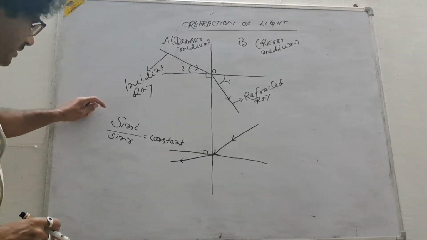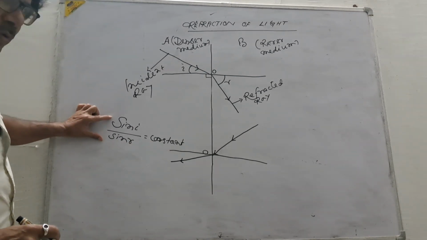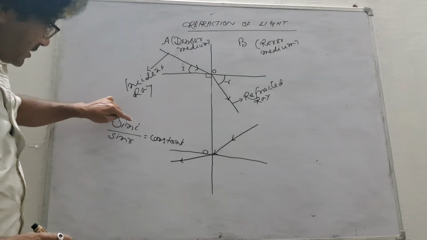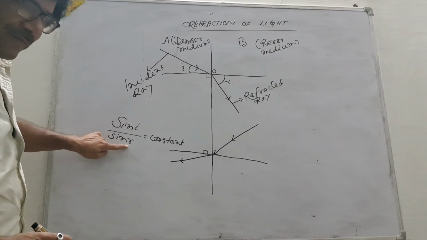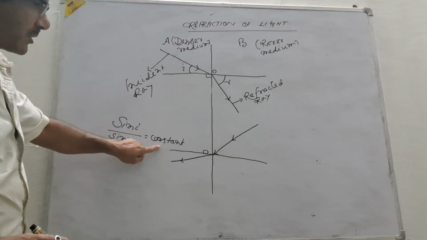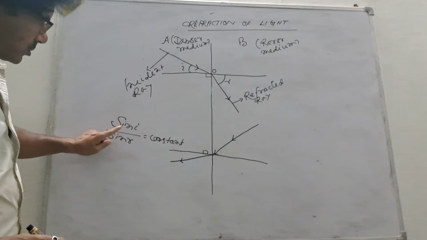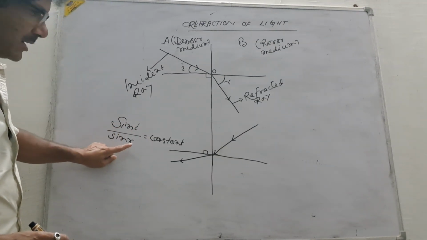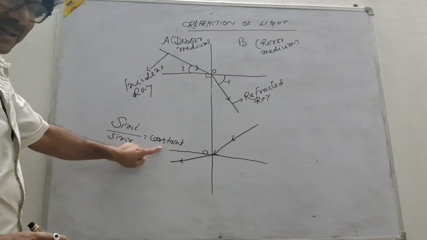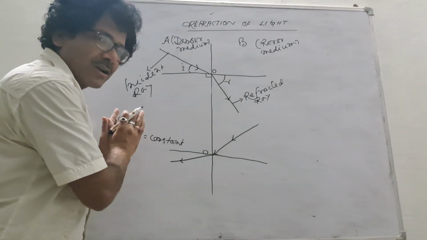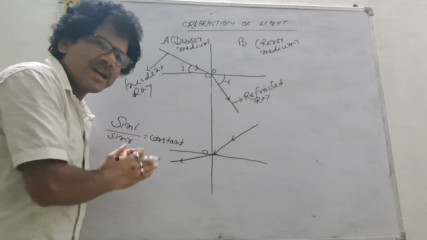This is called the second law of refraction of light.